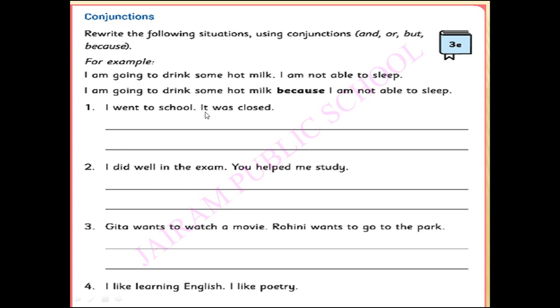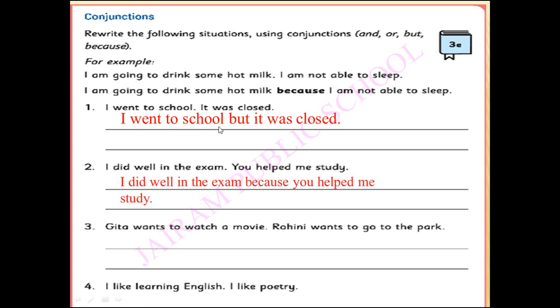So these are the two contrasting ideas. When it is a contrasting idea, what word can we use? Yes, very good children. But. I went to school, but it was closed. Next, I did well in the exam. You helped me study. I did well in the exam. You helped me study. So it tells you a reason. Whenever there is a reason, what word do we have to use? Yes, very good children. Because. So what is the answer? Yes, I did well in the exam because you helped me study.